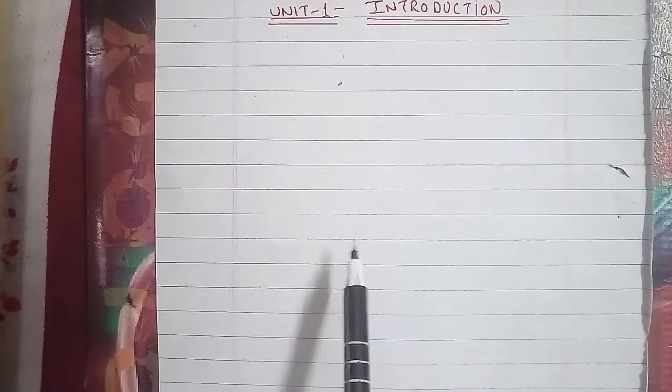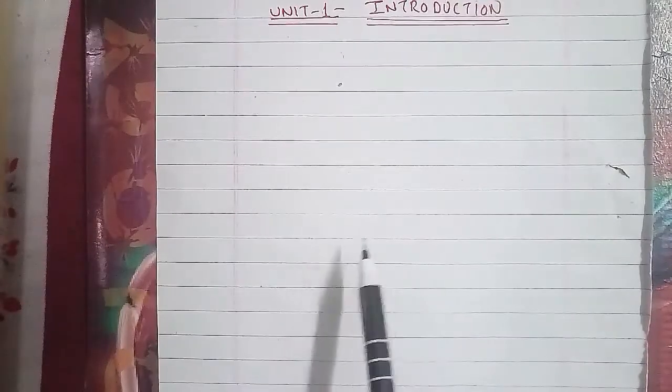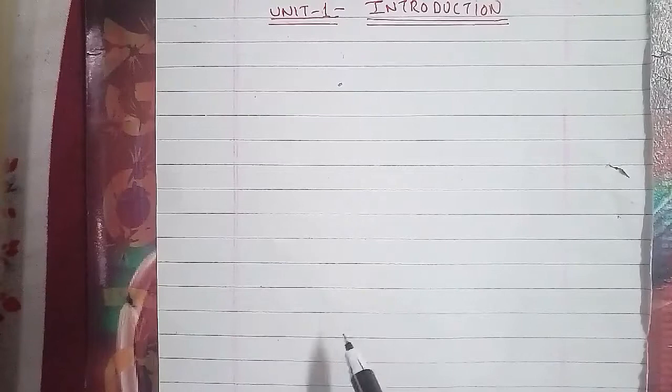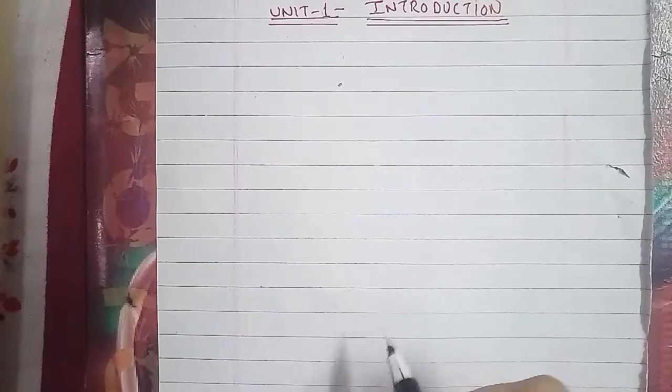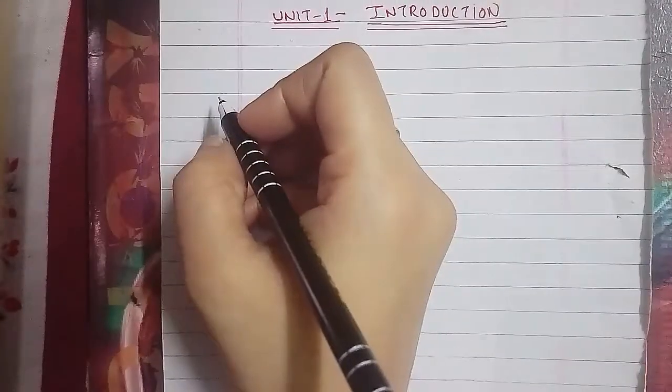Let's go ahead with the another one in this unit, that is your introduction to principle of programming languages. So today we'll start discussing about software simulation.